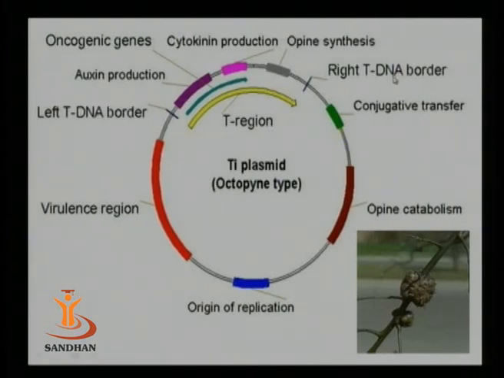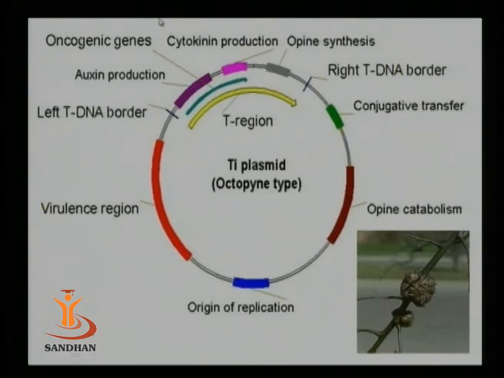In addition, there are certain oncogenic genes for opine synthesis, cytokinin synthesis, and auxin synthesis, which provide a nitrogen source to Agrobacterium tumefaciens.